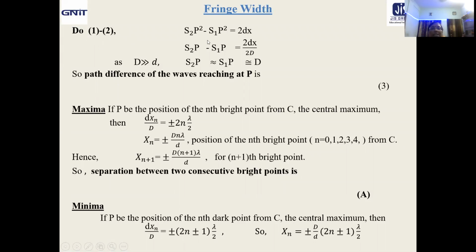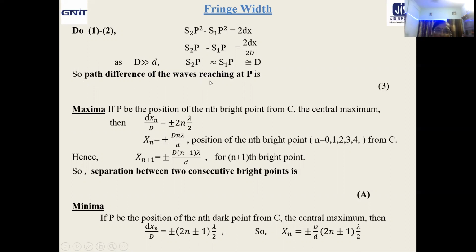What we will find? S2P square minus S1P square equal to 2dx. Now, this is S2P minus S1P. In the next step, we are getting S2P minus S1P equal to 2dx divided by S2P plus S1P, because it is a square minus b square. Now here capital D is much greater than small d. So S2P is nearly equal to S1P, nearly equal to D.